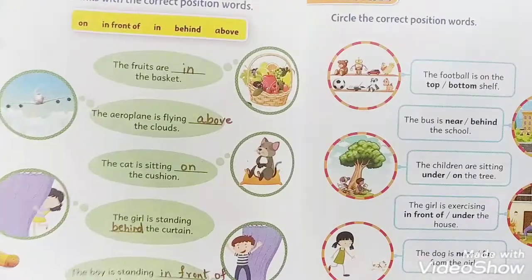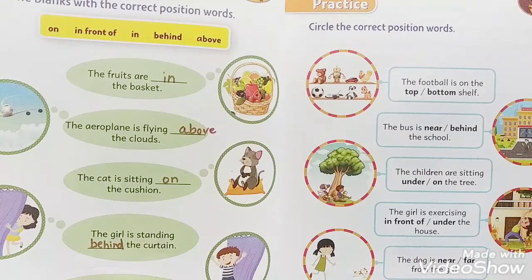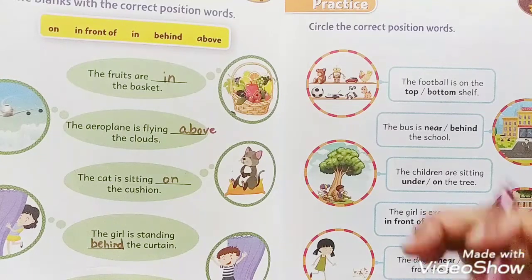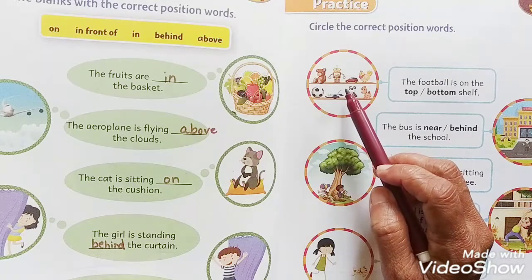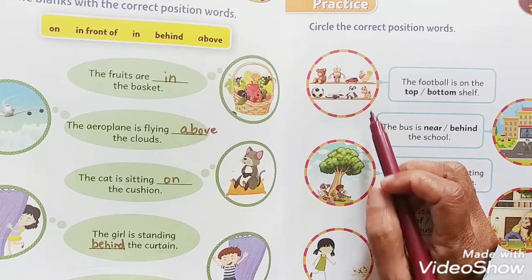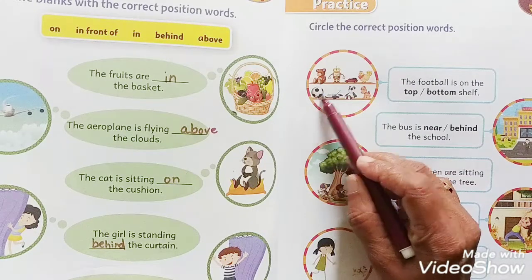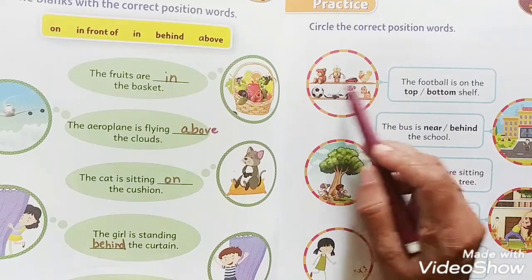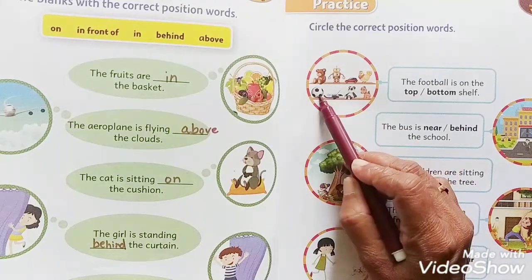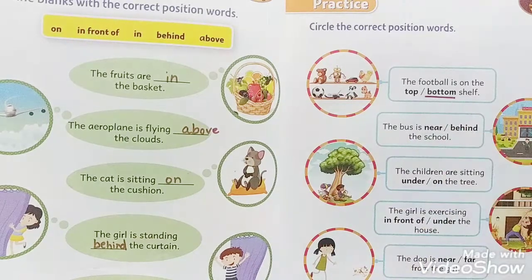And on page 39 you will find the exercise to practice. Circle the correct position words. Now in this circle you have toys. The football is on the, where is the football? This is the football. Top of the shelf or bottom of the shelf? There are two shelves. So this is the bottom shelf, this is top shelf. So at the bottom of the shelf.